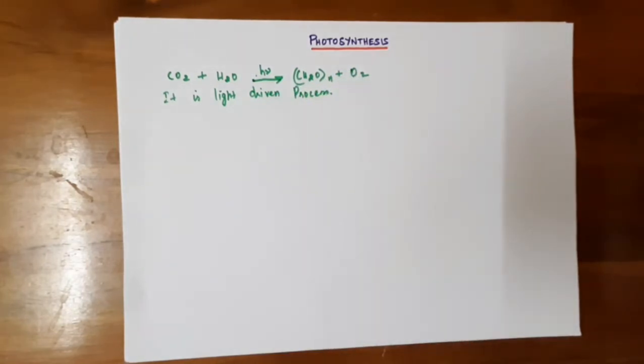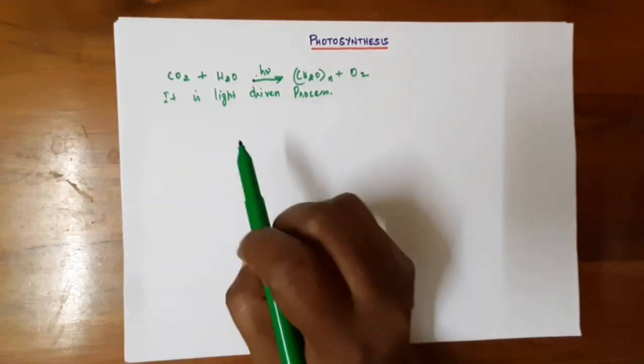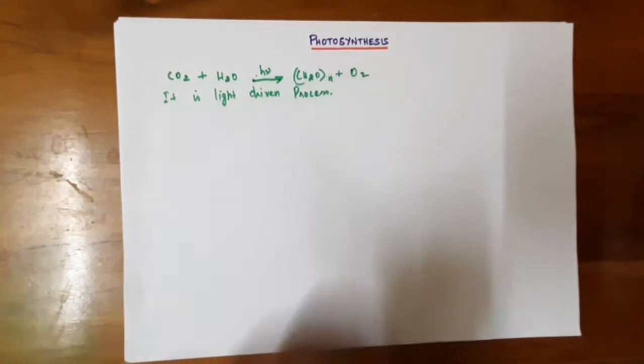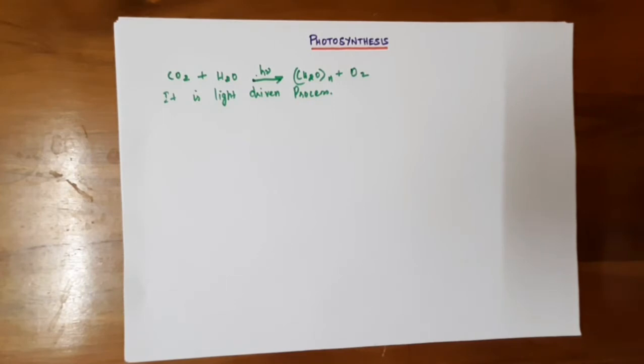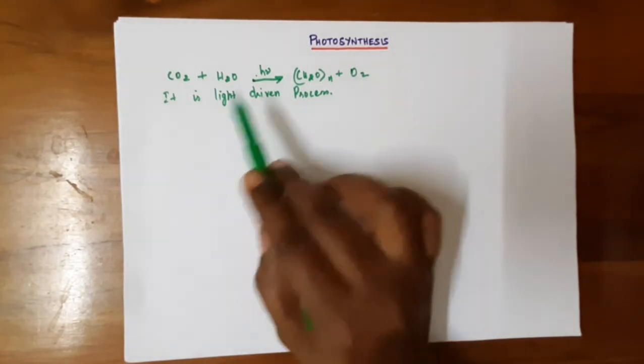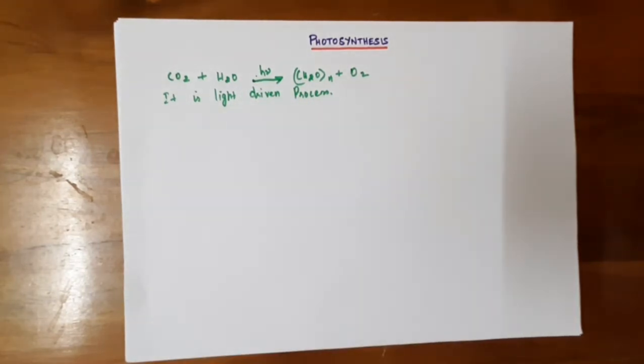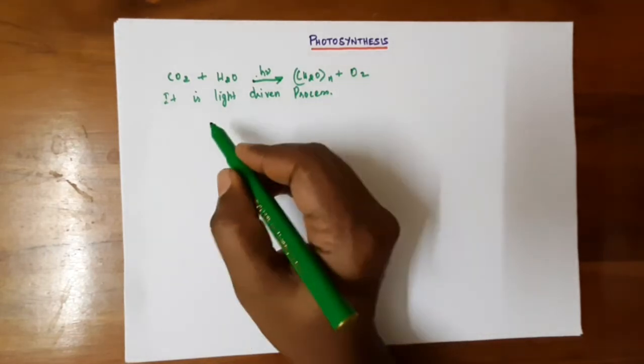If you see in brief, step by step, what is going to happen in this overall photosynthesis reaction? First, see what is the site of photosynthesis in plants. As we know, the plants are green in color. Why should it be green? Why should it not have other colors? Let's see that.